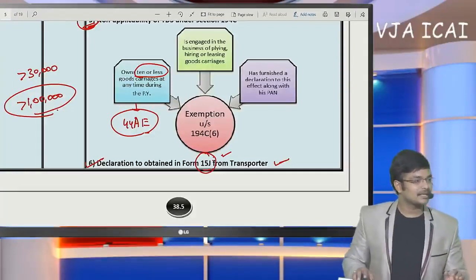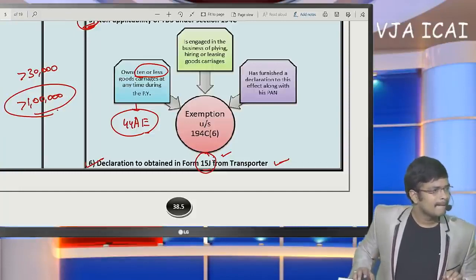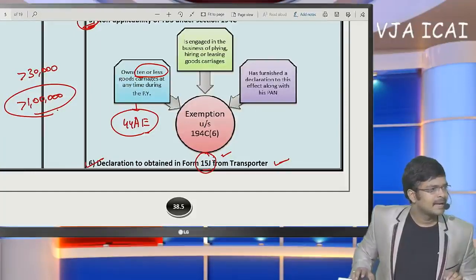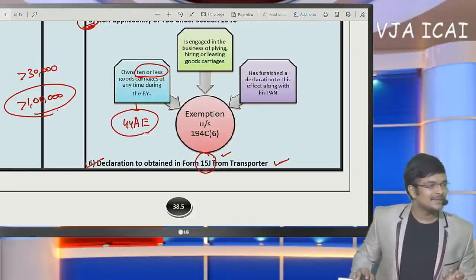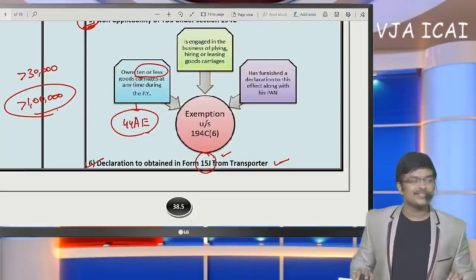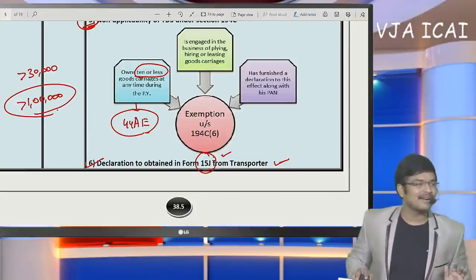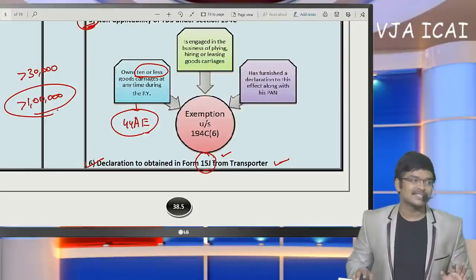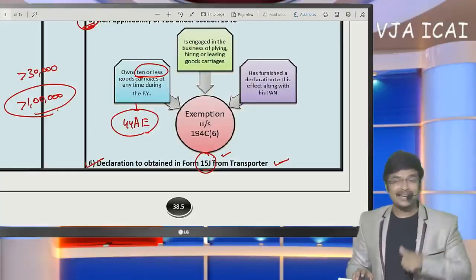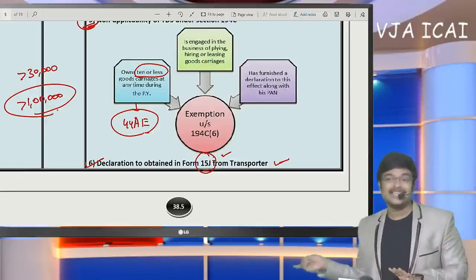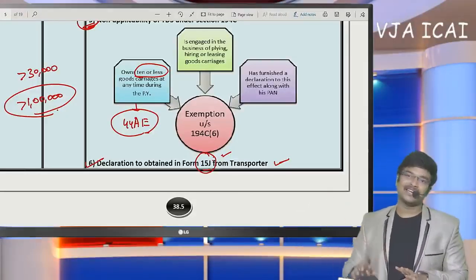Okay. Next, sir, if the individual's assessment for 19-20 is not tax audit, then no TDS provisions for the current year. Yes, for an individual, if in the last year he is not liable for tax audit, the current year TDS provisions need not be attracted. Even though in the current year he is under tax audit, last year he is not under tax audit. In the current year need not make, but next year he needs to comply with TDS provisions.